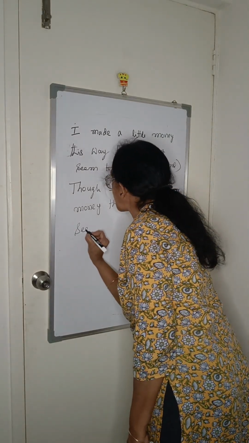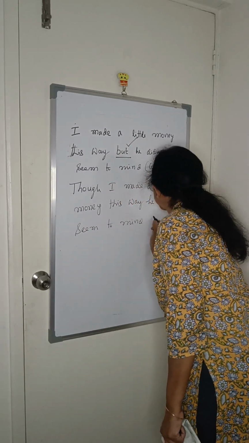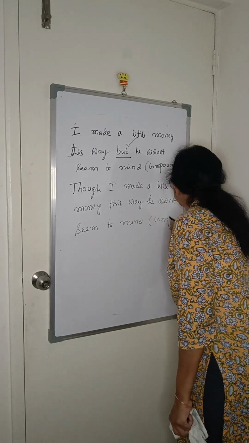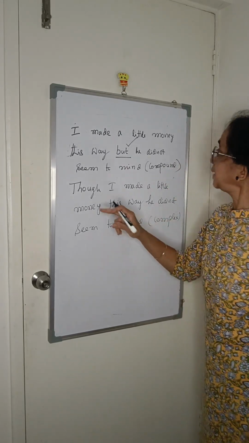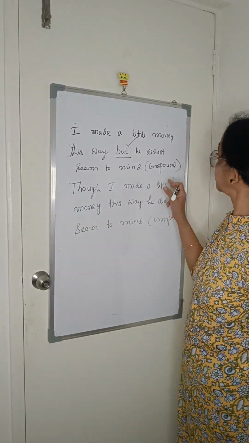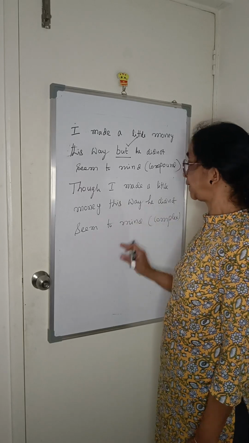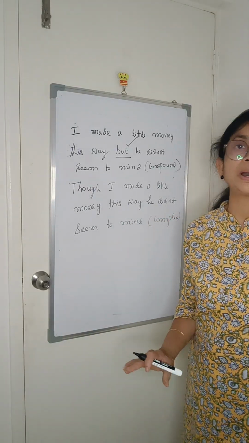This is complex. Understood? When but comes, it is compound. So how to change from compound to complex? Though I made a little money this way, he did not seem to mind.